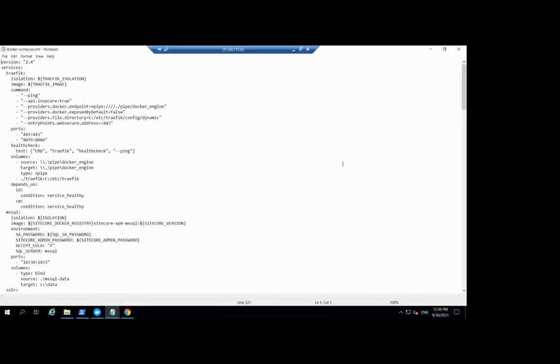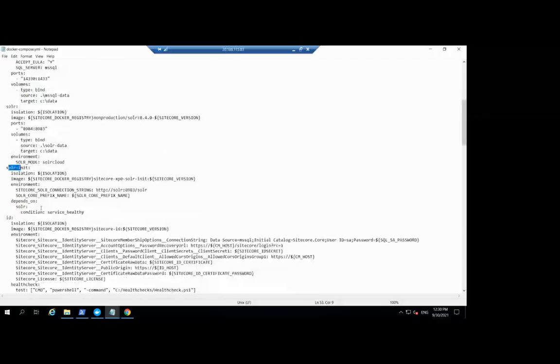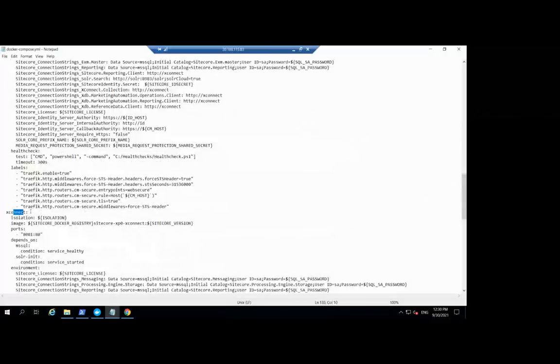this compose file is the main configuration file used by the Docker Compose command. It contains information about the different containers, referred to as services. So if you see here, we have the Traefik service, the MS SQL service, the Solr service, and the Solr init service to create Solr cores, and we have the identity service, the CM service, xConnect, and so on.